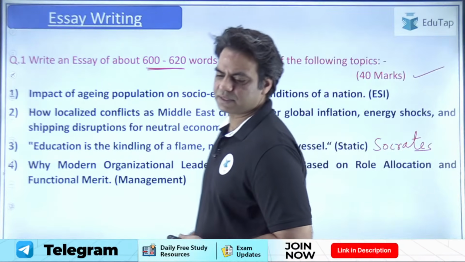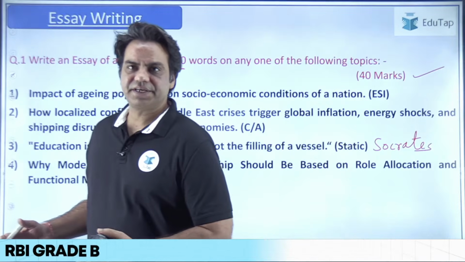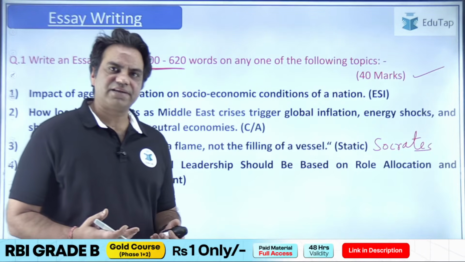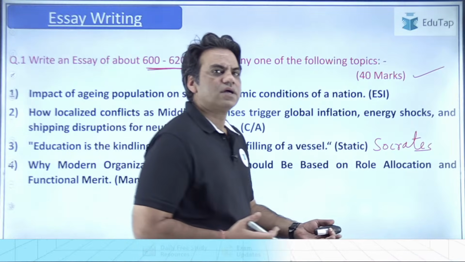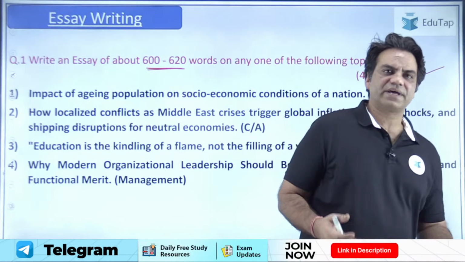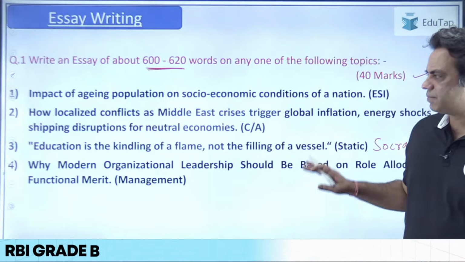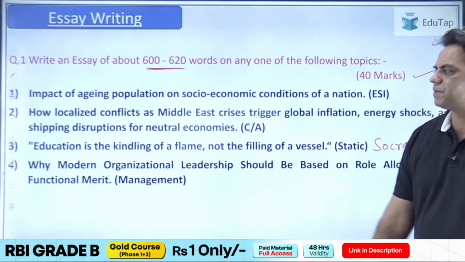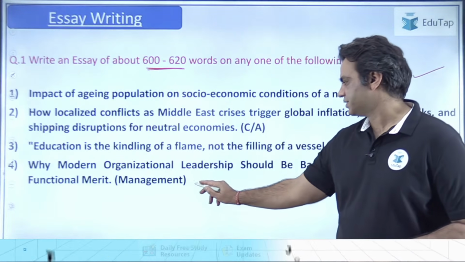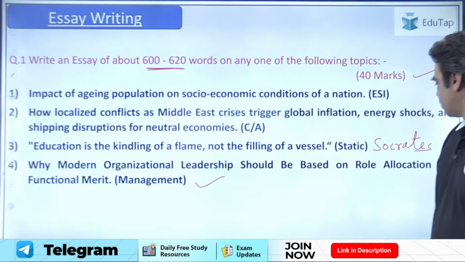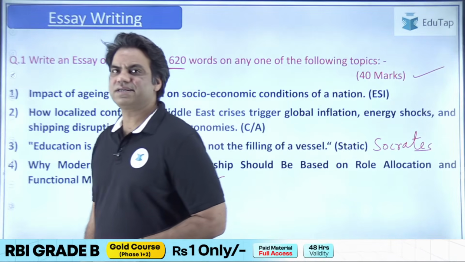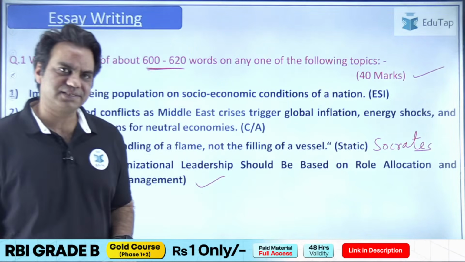Basically it was about people who are educated, what they learn and how much better they live their life as compared to uneducated people or people who do not have knowledge. So guys, if I'm right or if I'm wrong, please do let me know in the chat box. And the fourth topic was why modern organization leadership should be based on role allocation and functional merit. So this was clearly a topic based on management, guys.